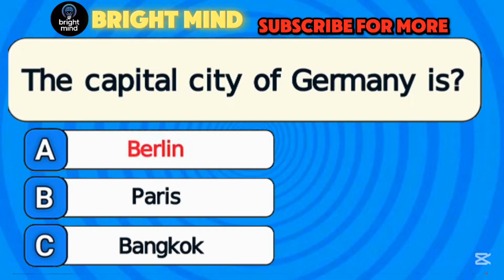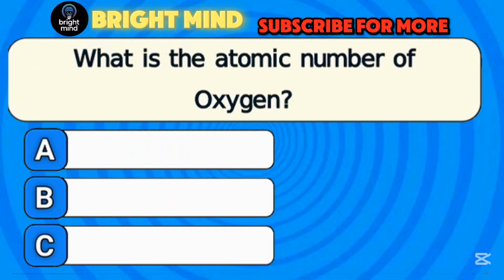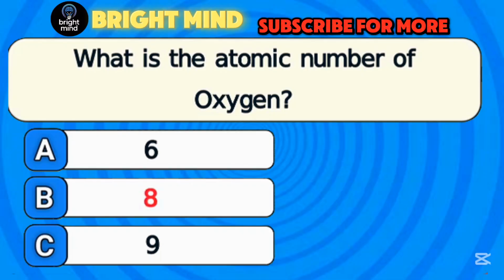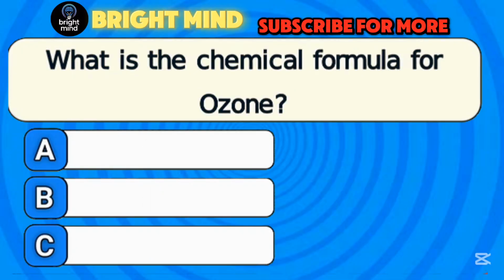Answer A. Berlin. What is the atomic number of oxygen? Answer B. 8. What is the chemical formula for ozone?